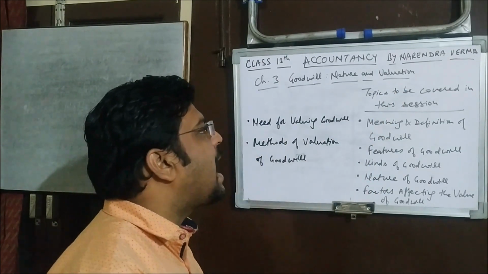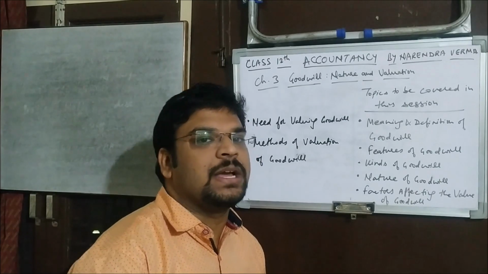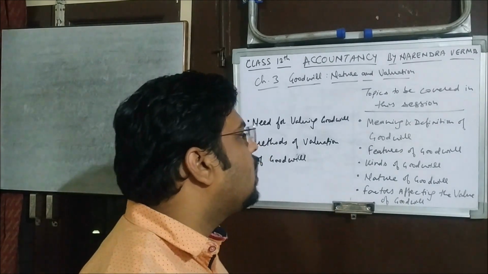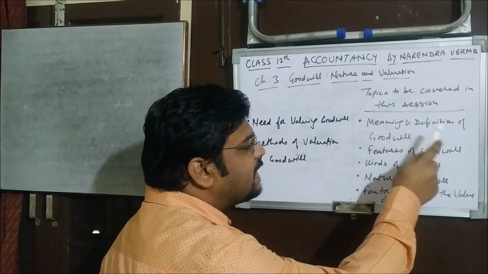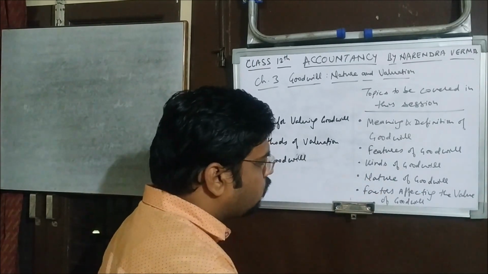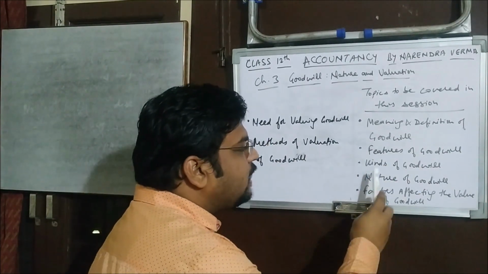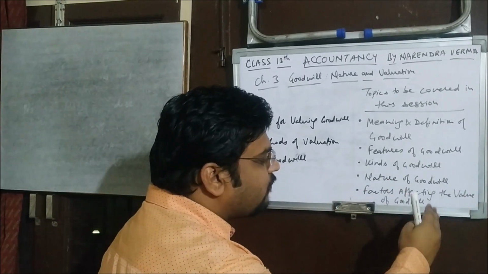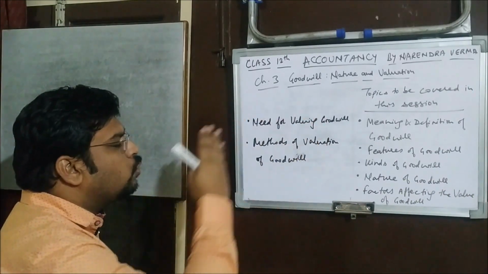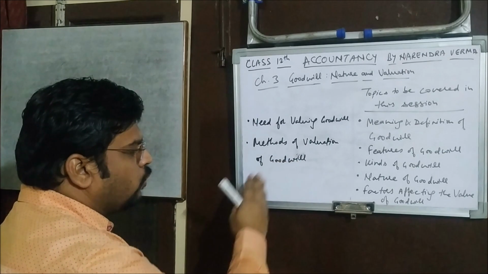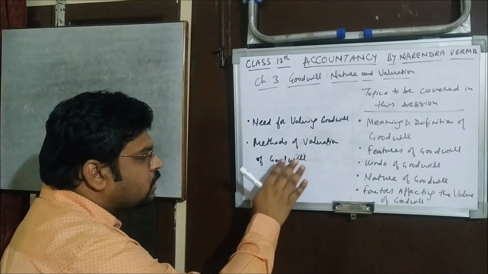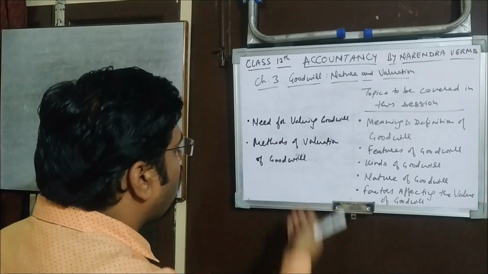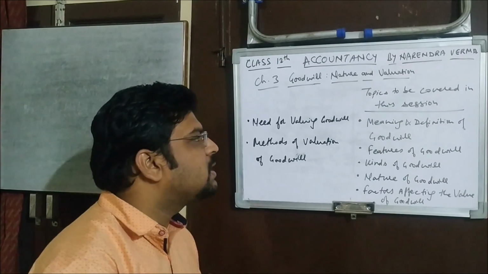This chapter has some theoretical part and some numerical part. So first we are going to cover the entire theoretical part. In today's session we are going to discuss the meaning and definition of goodwill, features of goodwill, or we can call them characteristics, kinds of goodwill, or we can call it classification of goodwill, nature of goodwill, factors affecting the value of goodwill, need for valuing goodwill, and methods of valuation of goodwill. Not in detail, but we will discuss methods of valuation in brief right now. In the next video with the numericals, I will be tackling all the methods. So without wasting much time, let's start.